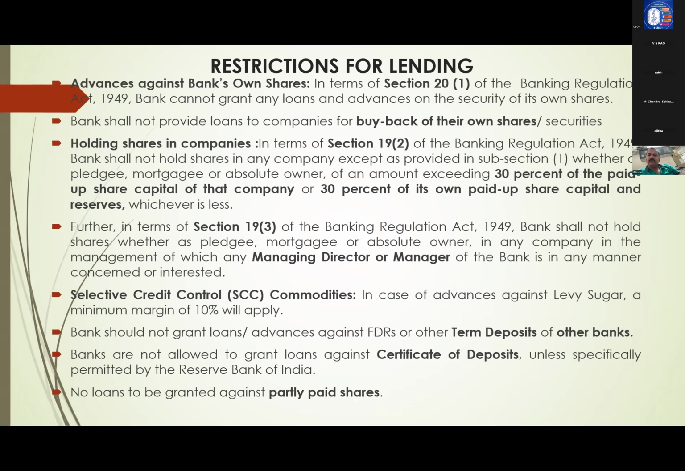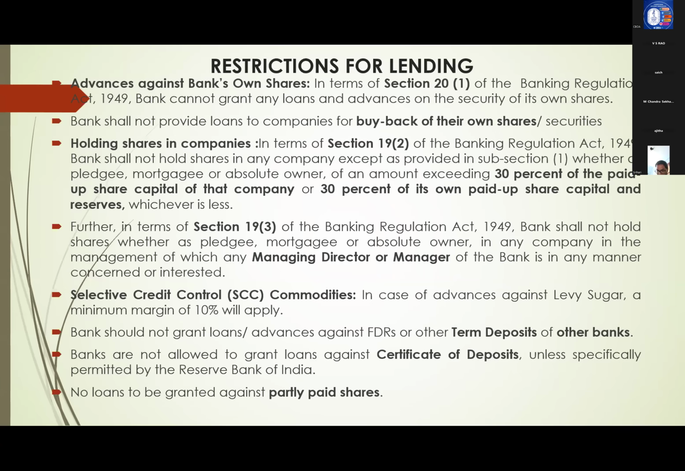We should not accept shares of any company exceeding 30% of the share capital of that company, or 30% of our own paid up share capital and reserves, whichever is less. That means more than 30% of the capital of that company we should not accept as security. And similarly, it should not exceed 30% of our paid up share capital also. This is Section 19, subsection 2 of the Banking Regulation Act, 30%.